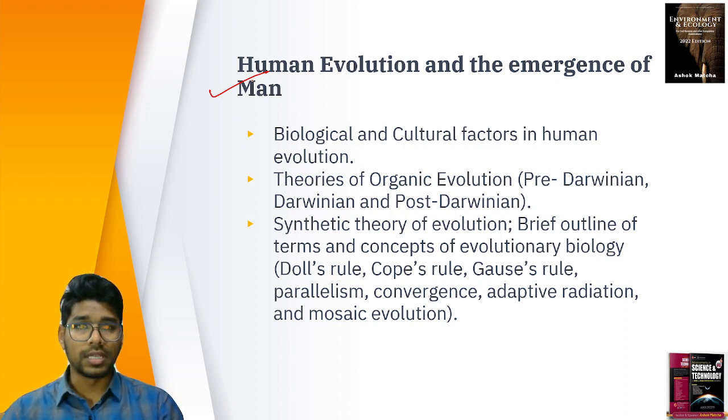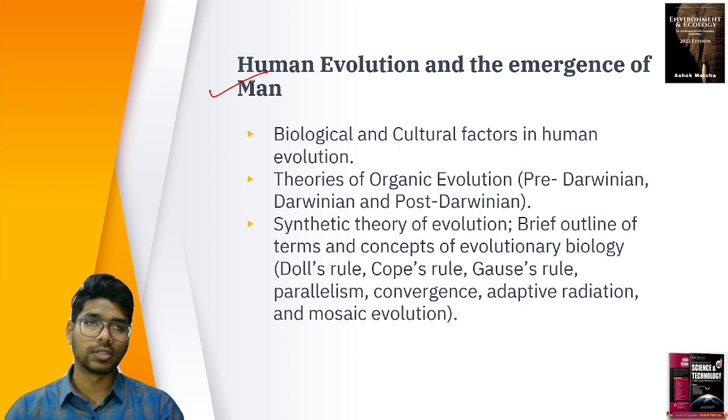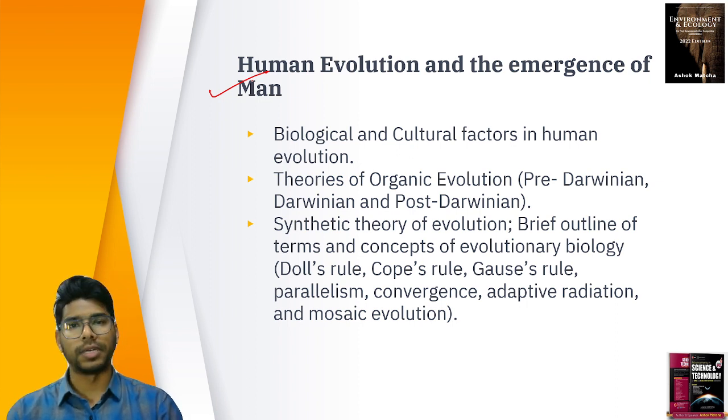The primates, before the continental drift, used to be together. Once the continental drift happened, they were separated into the old world monkeys and the new world monkeys, and the old world monkeys evolved into the humans. So how did it actually happen? This is what we're going to study, right?